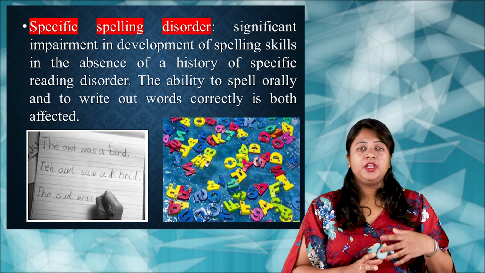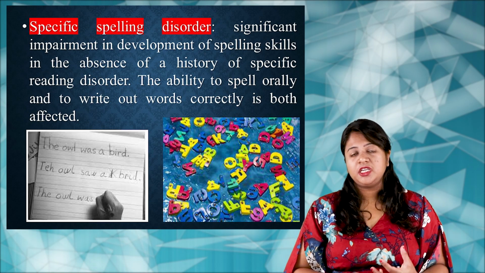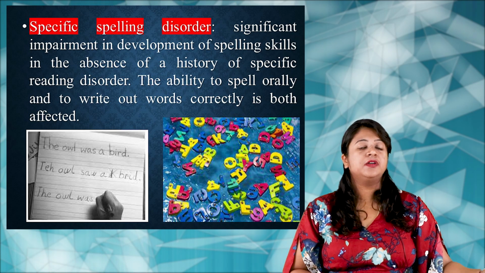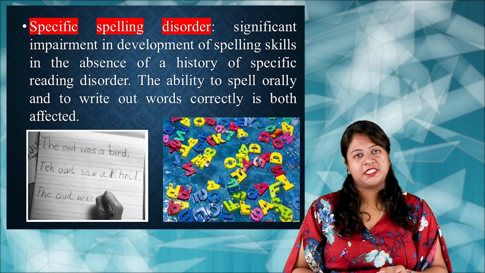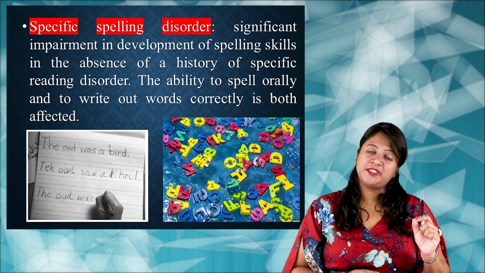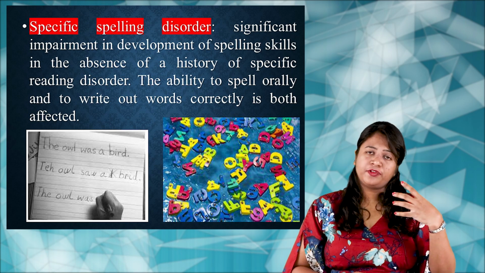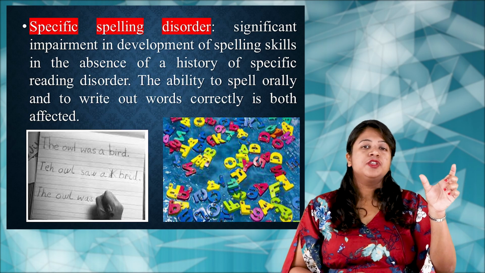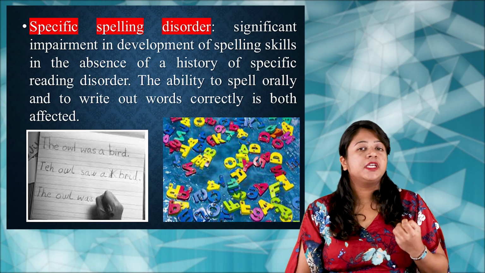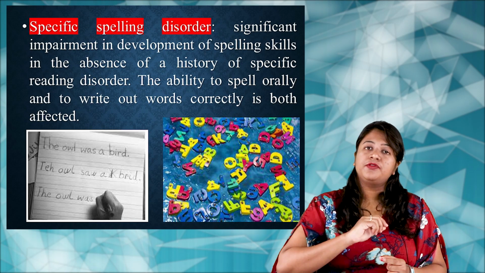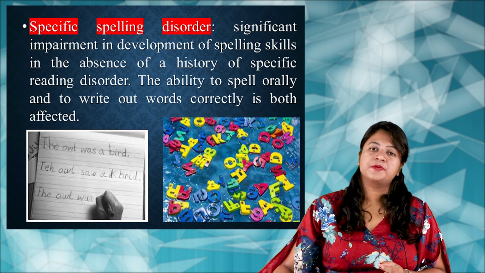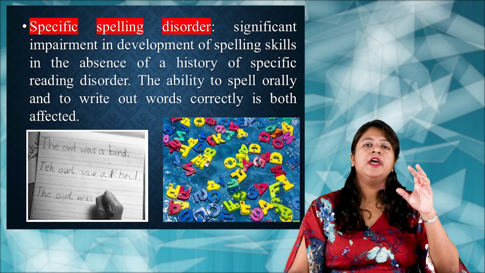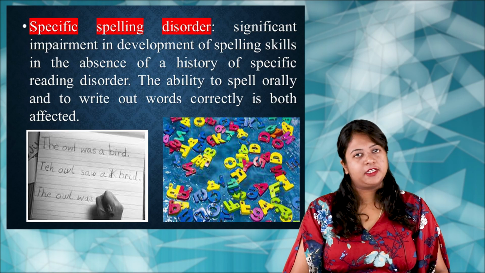In this condition, the child will lack the ability to spell a word orally as well as in writing. There will be a spelling mistake. That is the problem with the specific spelling disorder. Orally also, for example, if you ask, can you spell apple, the oral spelling he gives has a mistake. Even if you ask him to write the word apple, there is a spelling mistake in the writing. So both can be affected, oral as well as written spelling. That is the specific spelling disorder.